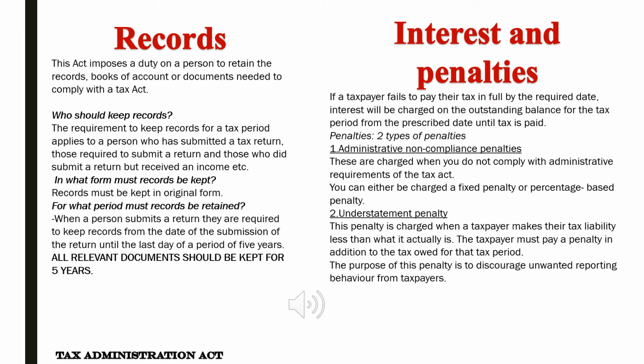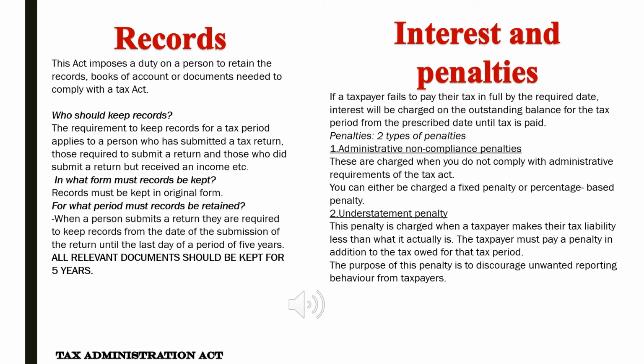So, who should keep records? The requirement to keep records for a tax period applies to a person who has submitted a tax return, those required to submit a return, and those who did submit a return but received an income, etc. In what form must records be kept? Records must be kept in original form. For what period must records be retained? When a person submits a return, they are required to keep records from the date of the submission of the return until the last day of a period of 5 years. It is important to note that all relevant documents should be kept for 5 years.